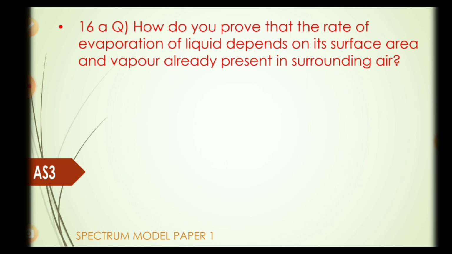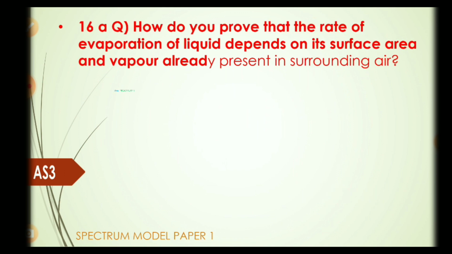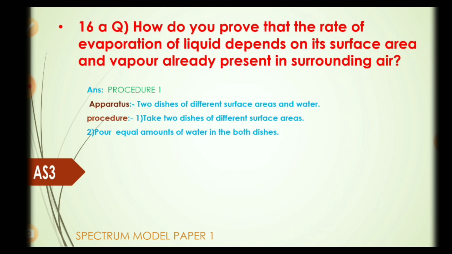Sixteenth question A. How do you prove that the rate of evaporation of a liquid depends on its surface area and vapor already present in the surrounding air? Procedure 1. Apparatus: 2 dishes of different surface area and water. Procedure: Take 2 dishes of different surface areas. Pour equal amounts of water in both dishes. Keep for 2 to 3 hours and observe.